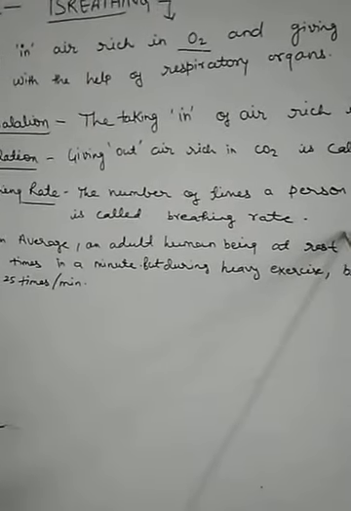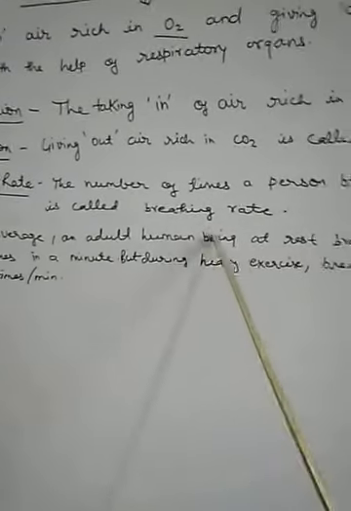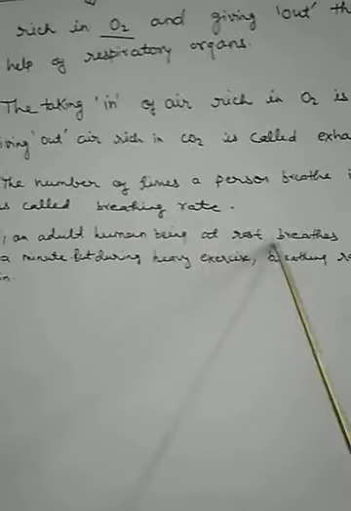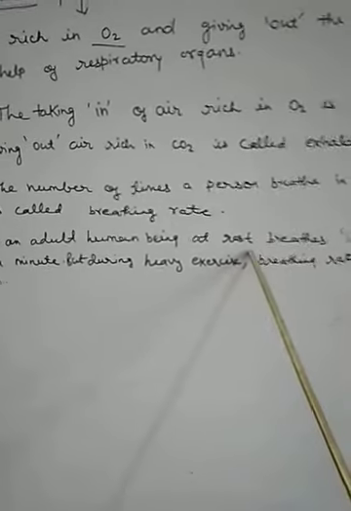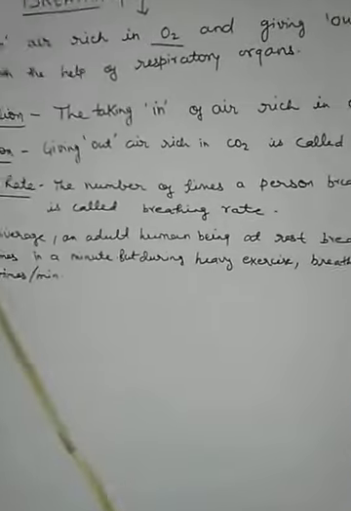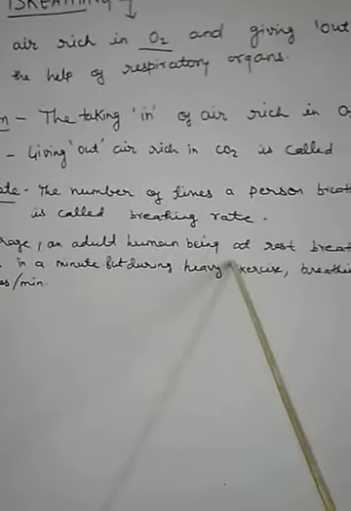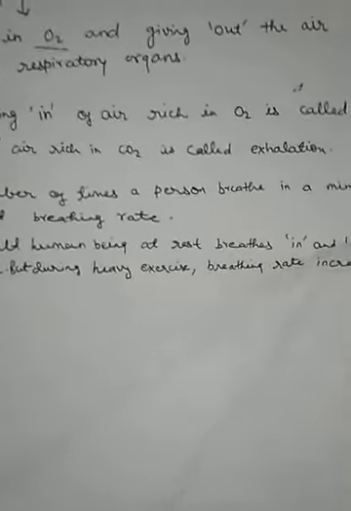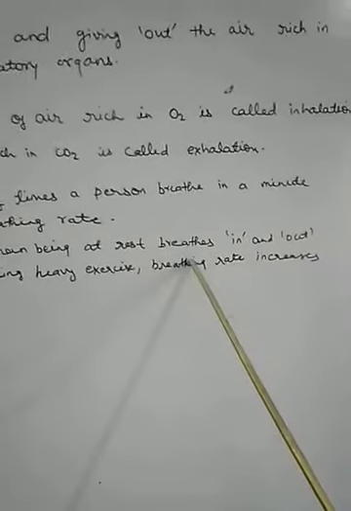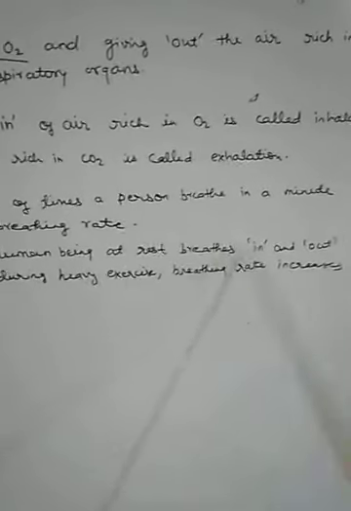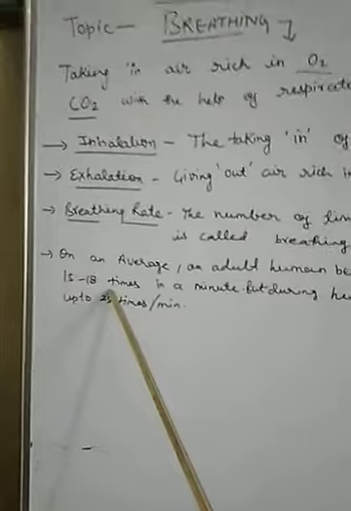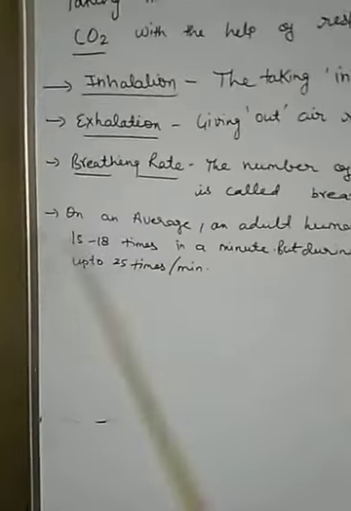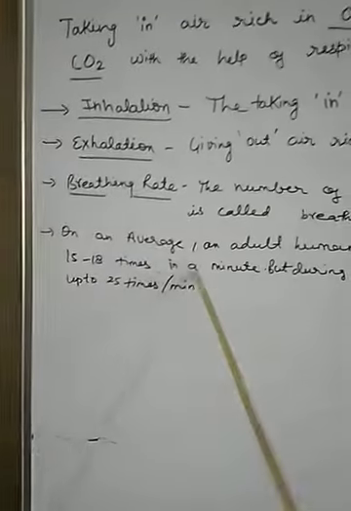On average, an adult human being at rest, that means not doing any heavy exercises, breathes in and out, counting both inhalation and exhalation, 15 to 18 times in a minute.